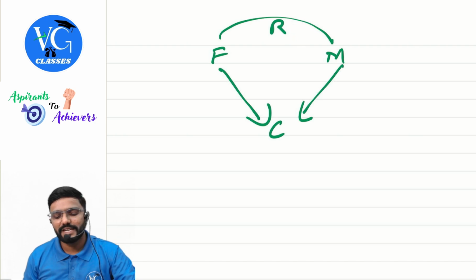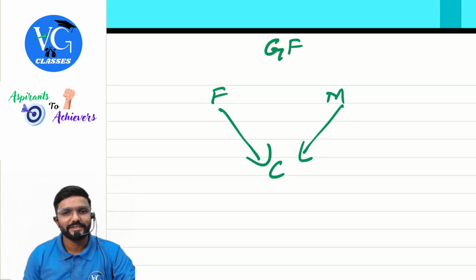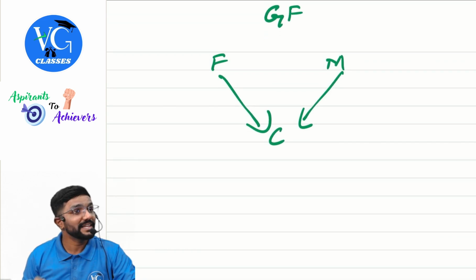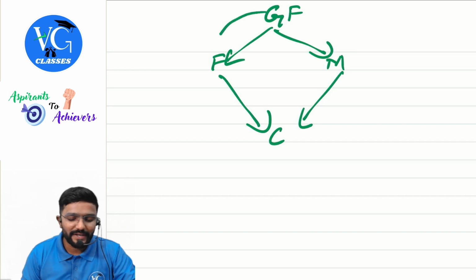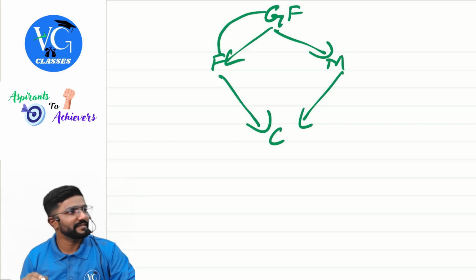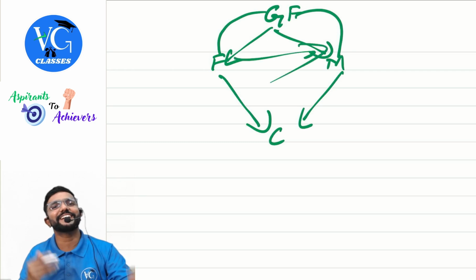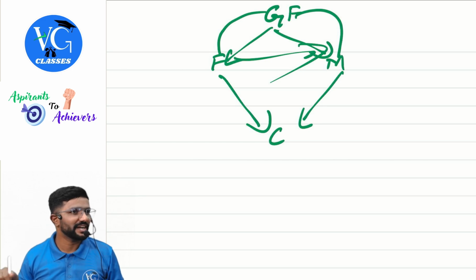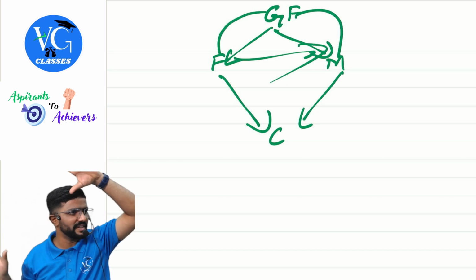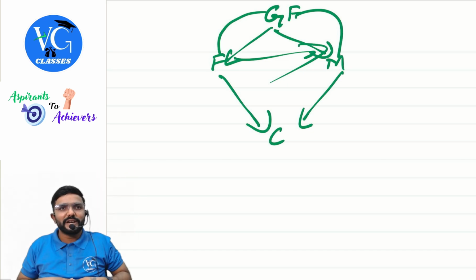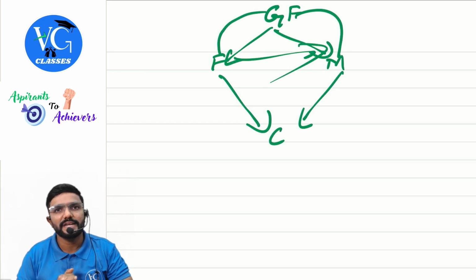Clear? Yes. Next, father and mother are controlled by grandfather. Father and mother are controlled by one common person. Grandfather and father related? Yes. Grandfather and mother related? Yes. Now father and mother related? Yes. Clear? One common person controlling both, so both are related. All three are related. These two are controlling another person. Are they all three related? Yes, they all three are related, guys.